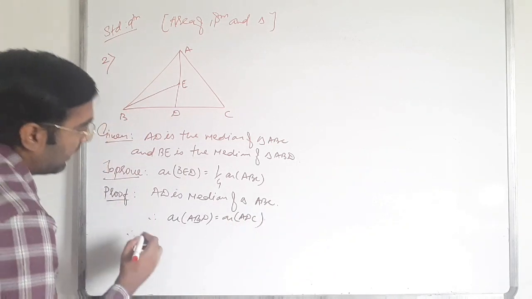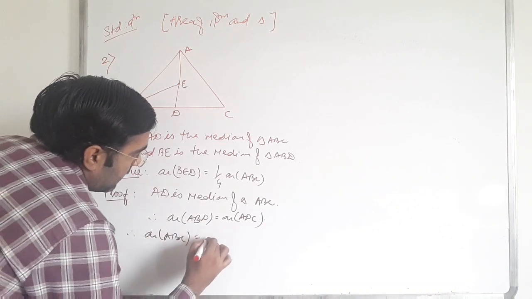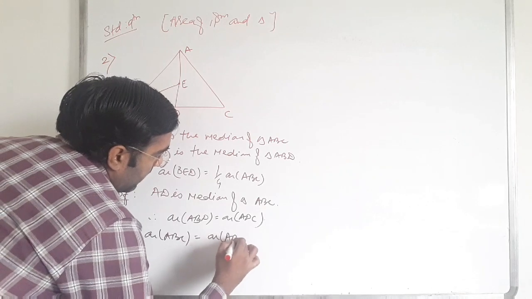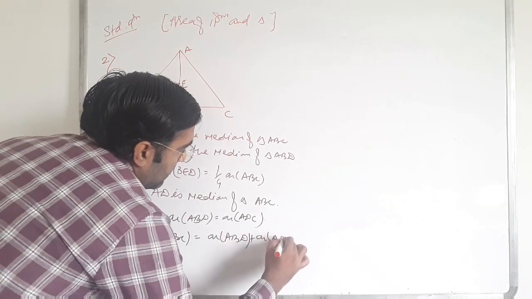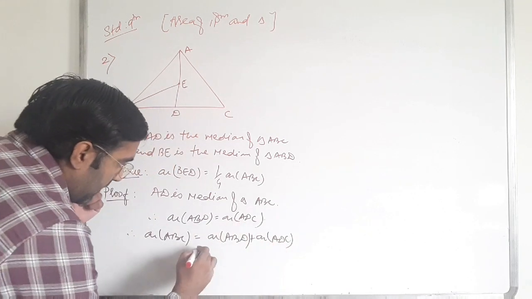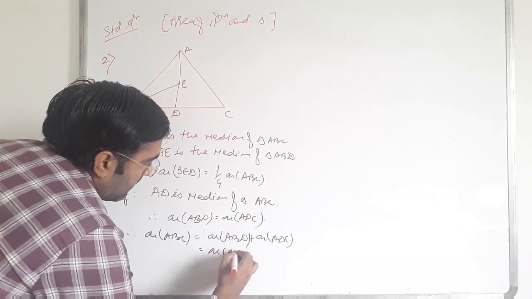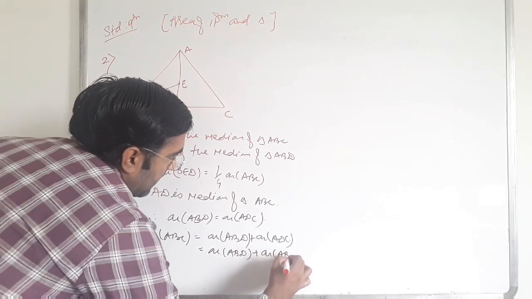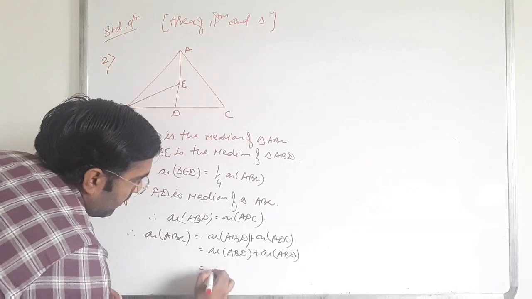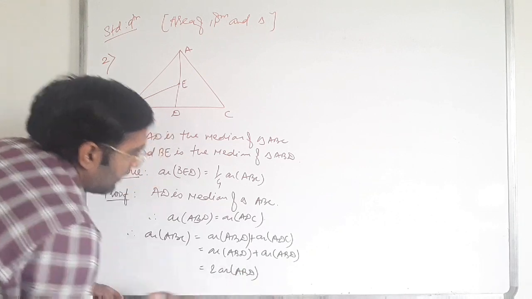Therefore, we also write that area of ABC is equal to area of ABD plus area of ADC, but both of them are equal. So I'll write area of ABD plus area of ABD, so 2 times area of ABD.